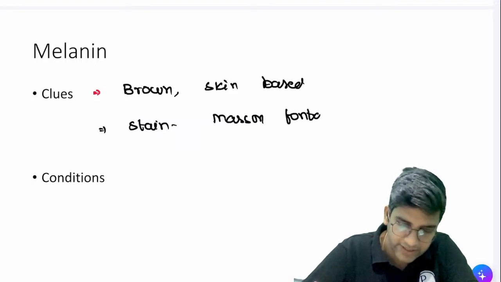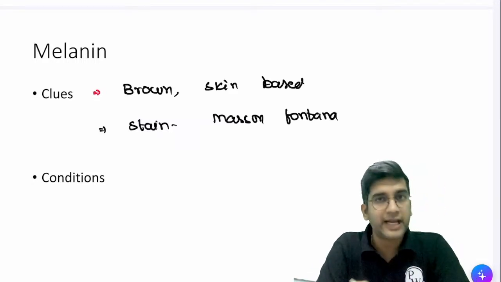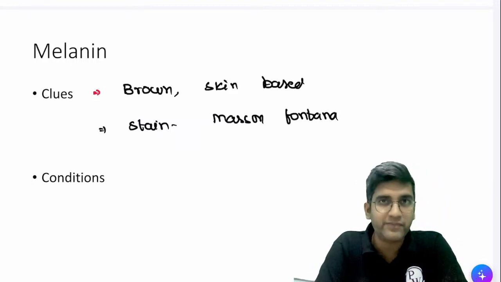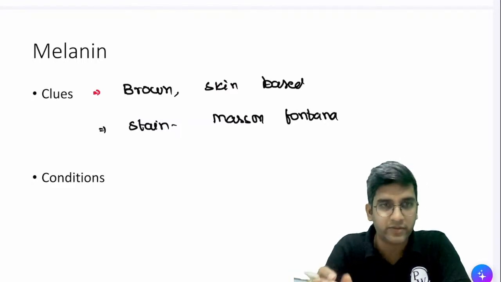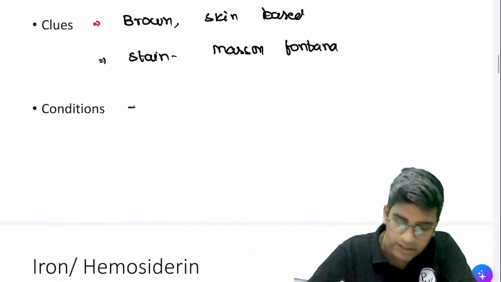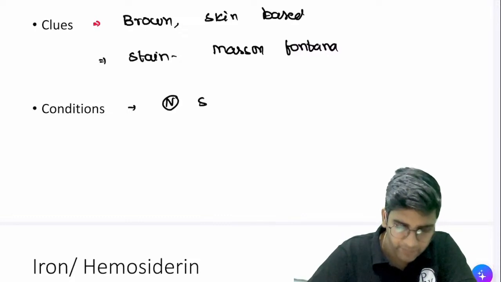Masson Fontana is a stain which will be positive for melanin. I want you to remember, this has come in an exam previously. If something is positive for Masson Fontana, it means the pigment is melanin, right? Now, conditions where you can see melanin: I can see it in normal skin.